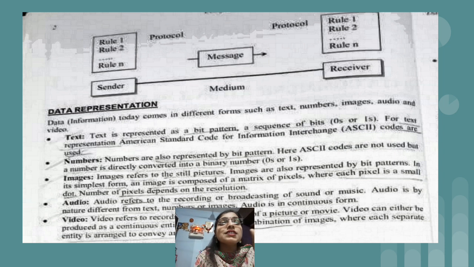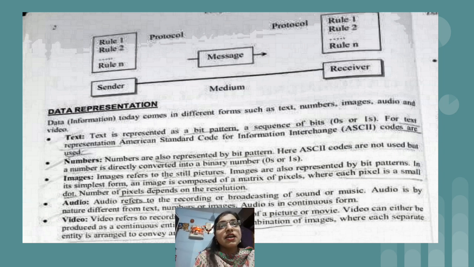After that, just see the diagram. There is one sender which is connected with the receiver via a medium, that is via the transmission medium, and on top of the sender and receiver we have protocols. And as we have seen, sender and receiver are connected, means they are connected for what? To do the communication. And in communication what will we send?